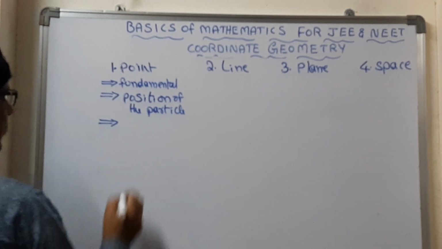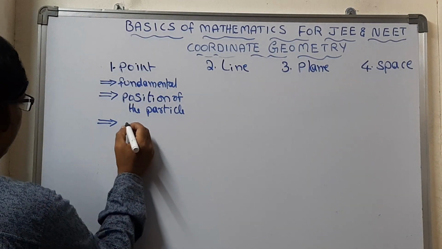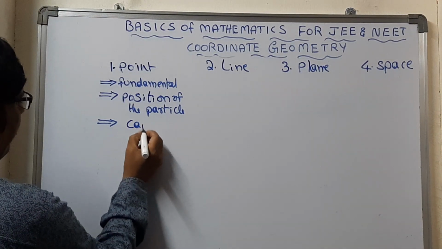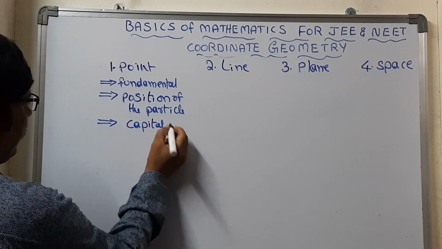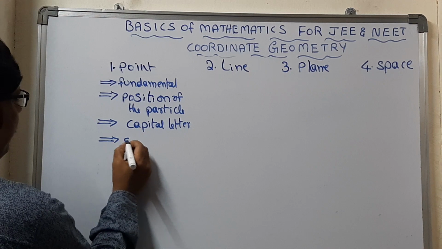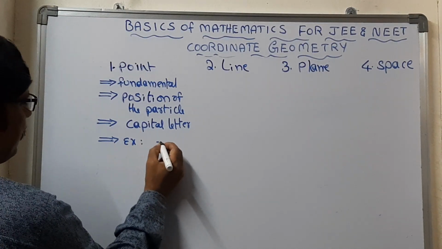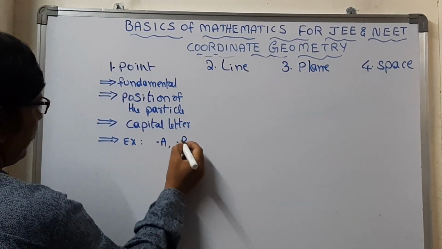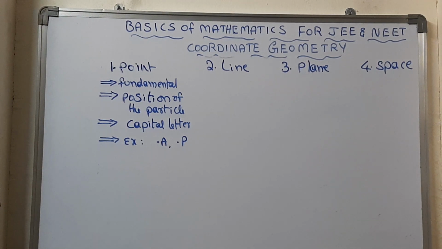How is it denoted? It is generally denoted with a capital letter, for example point A, point B, or whatever we take.